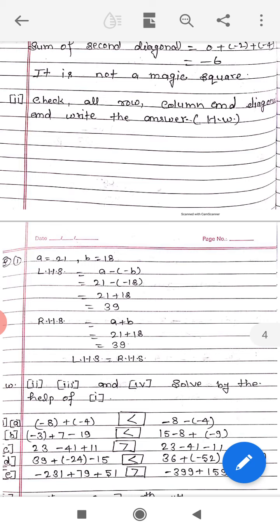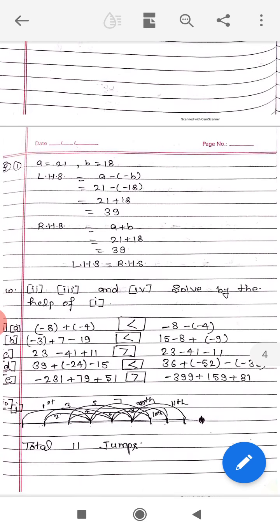And the question number 2nd, 3rd and 4th are given to you for homework. Question number 9. Use the sign of greater, smaller or equal in the box to make the statements true. स्टेटमेंट को ट्रू करने के लिए हमको साइन को लगाना है.